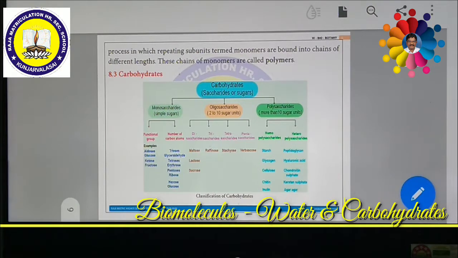Among them, we are going to discuss starch in detail. What is starch? How can it form? Starch is also a complex polysaccharide. Starch is a storage polysaccharide made up of repeated units of amylose and amylopectin. Starch grains are made up of successive layers of amylose and amylopectin. So both are combined together, both amylose as well as amylopectin.